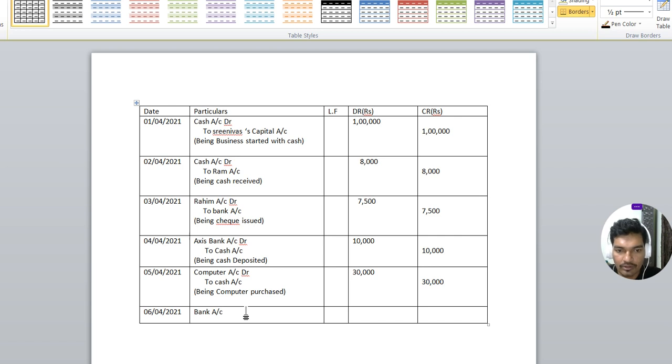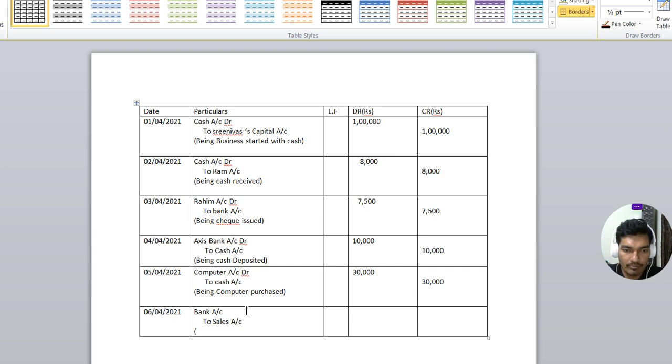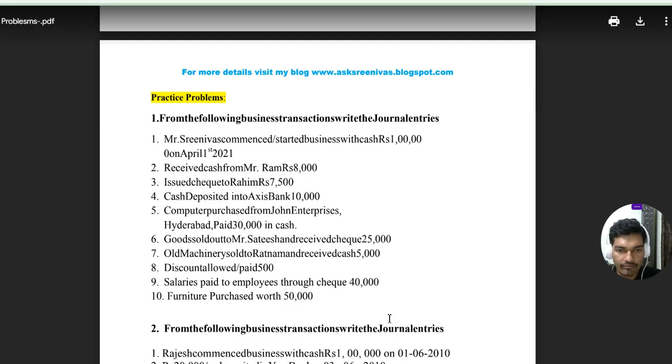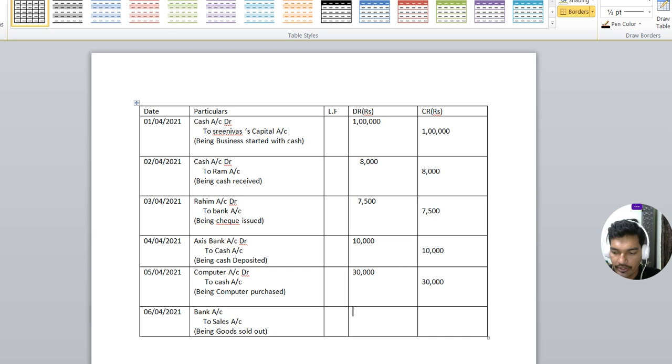So bank account debit to sales account. So being goods sold out and received check. Check comes means that is the reason we should write bank account. The amount of check we received, 25,000.